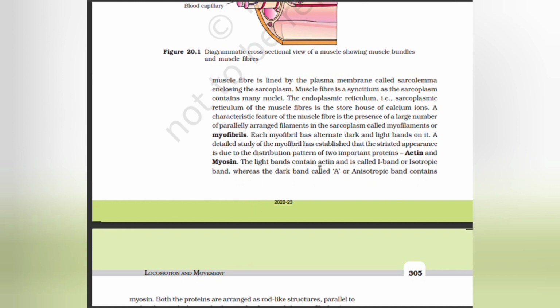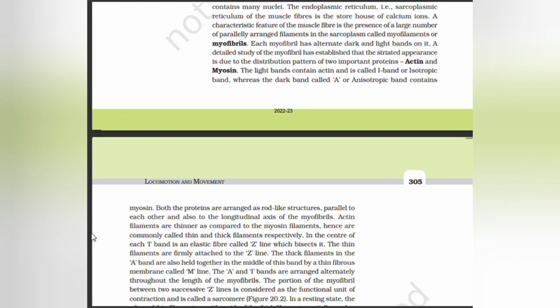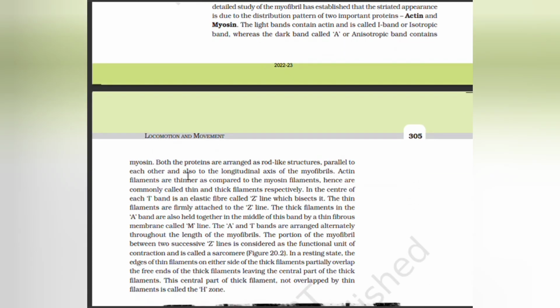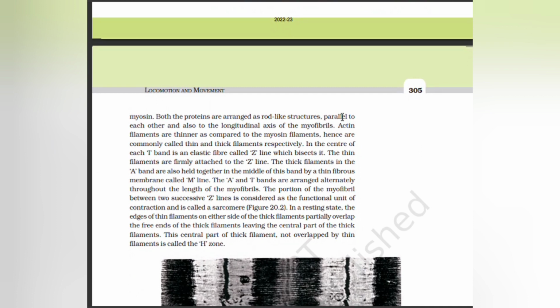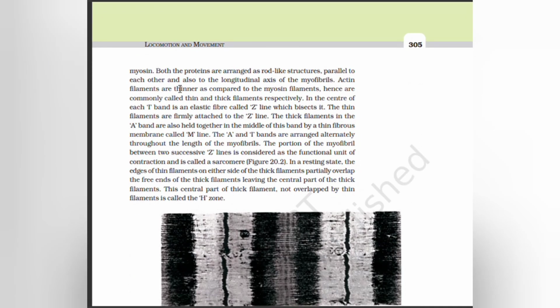The light band contains actin and is called the I band or isotropic band, whereas the dark band, called the A or anisotropic band, contains myosin. Both the proteins are arranged as rod-like structures parallel to each other and also to the longitudinal axis of the myofibril. Actin filaments are thinner as compared to the myosin filaments, hence they are commonly called thin and thick filaments respectively.